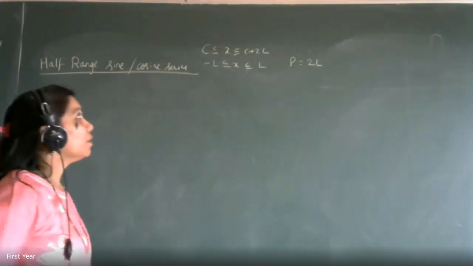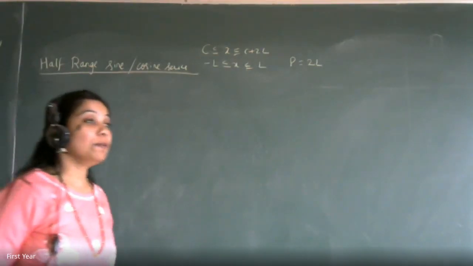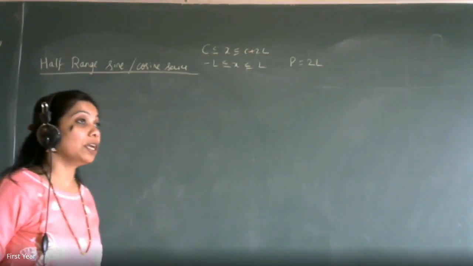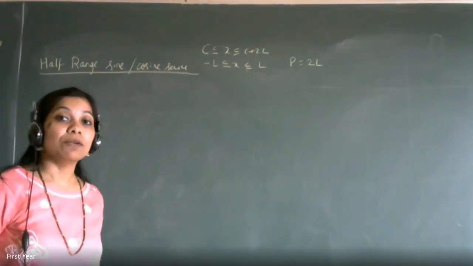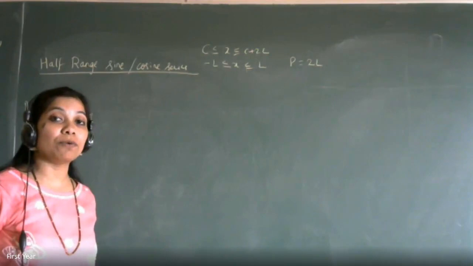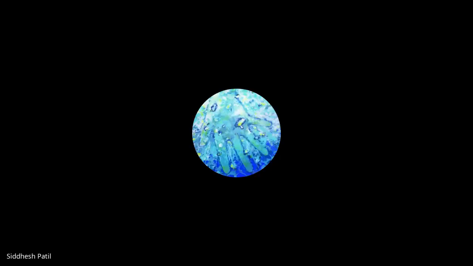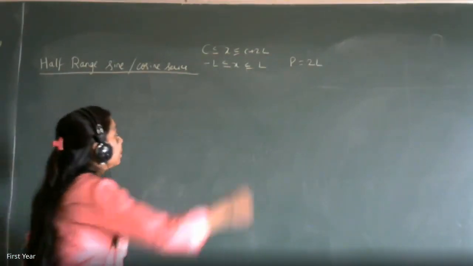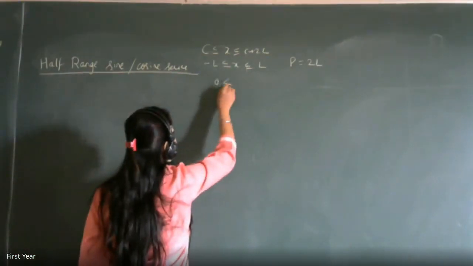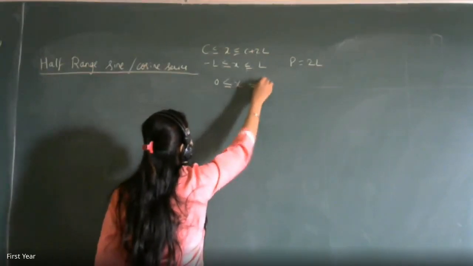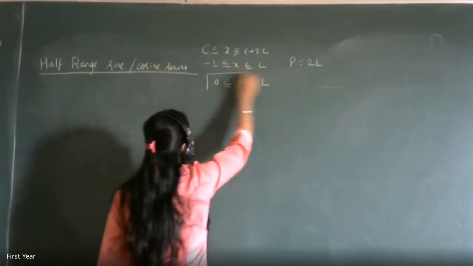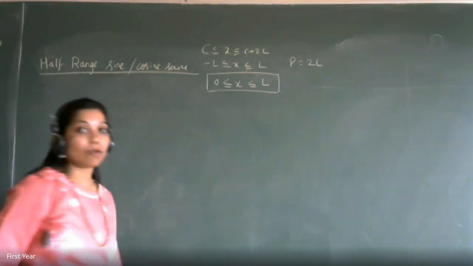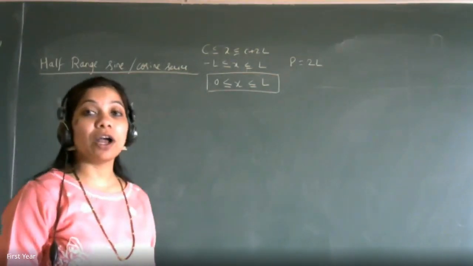So what will be given to you? Will the period be 2l or whatever is the interval length which is given to you? Will it be 2l or will it be half of 2l? Half of 2l. Okay, very good. So what will be given to you? It will be given as 0 less than equal to x less than equal to l. So only half the range will be given to you, and they'll ask you to find the half range cosine series.